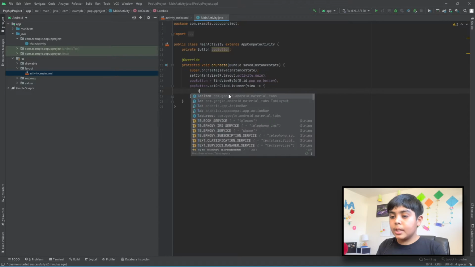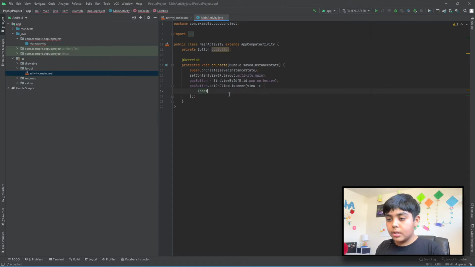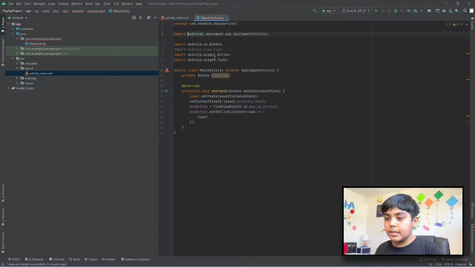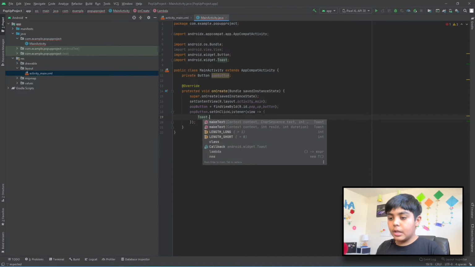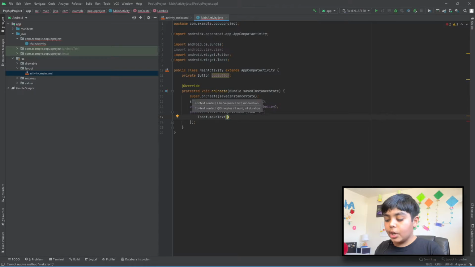So we use something called Toast, and of course it imports it, as you guys can see. We also imported the Button and the Toast. So Toast.makeText. There you go. And so now we're going to give first the activity. So MainActivity, we're also just going to add this, comma.